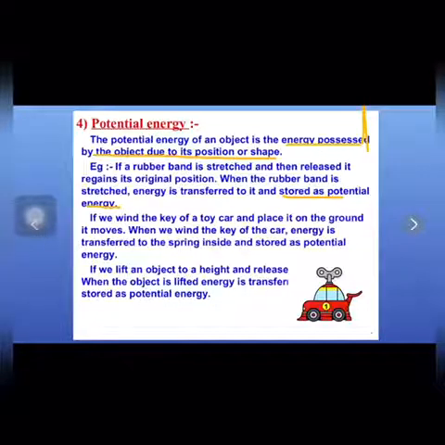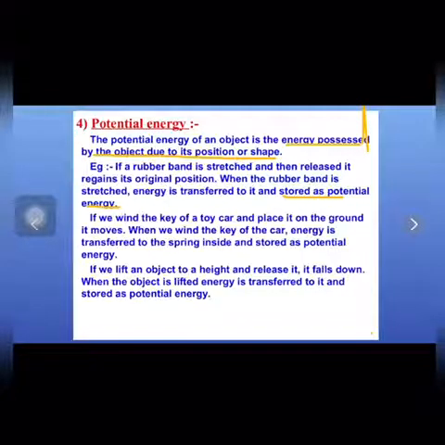When we wind the key, the energy gets stored inside the spring present in the toy car, and when we release it on the ground, this energy makes the toy move. So this stored energy is potential energy.